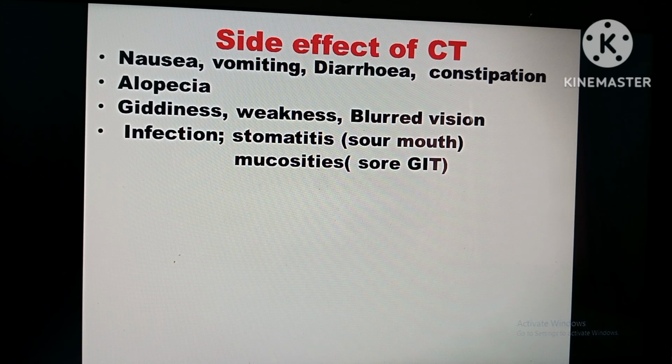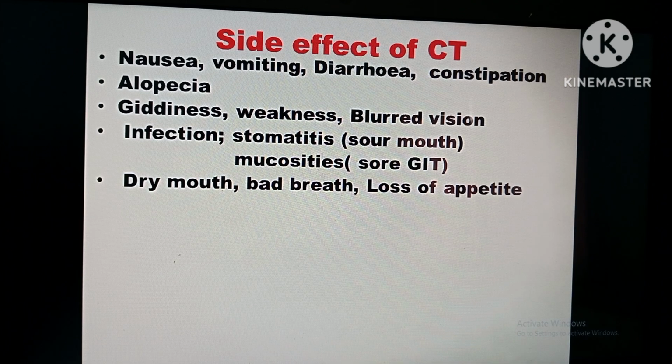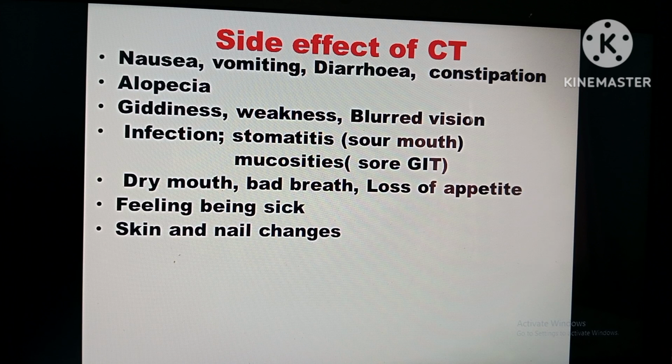Mucositis means inflammation of the mucous membrane of the entire gastrointestinal system, from the mouth to the anus. Dry mouth, bad breath, loss of appetite. They always feel like a sick person, unable to do any work. They feel like sleeping only, lethargy. Skin and nail changes. The nail will be very fragile. It will cut and go. The skin looks dry.